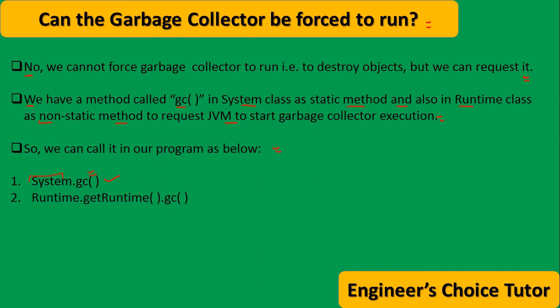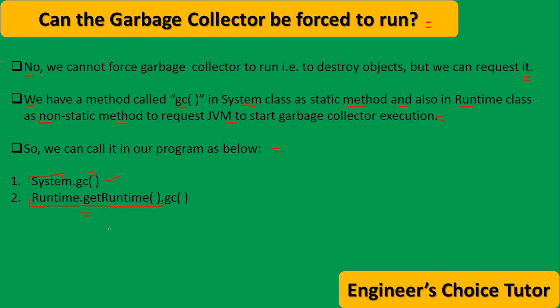We can get the Runtime object by using Runtime.getRuntime. We use this to create a Runtime object.